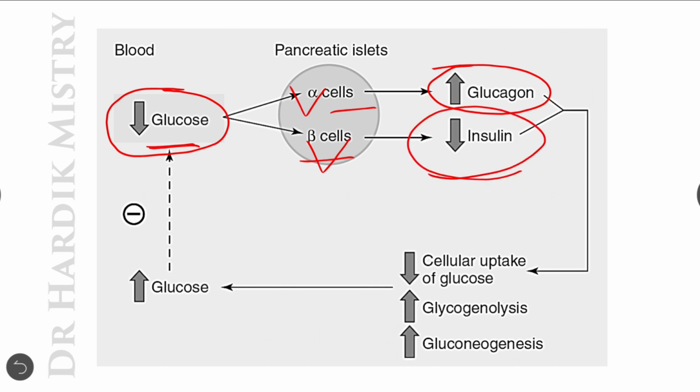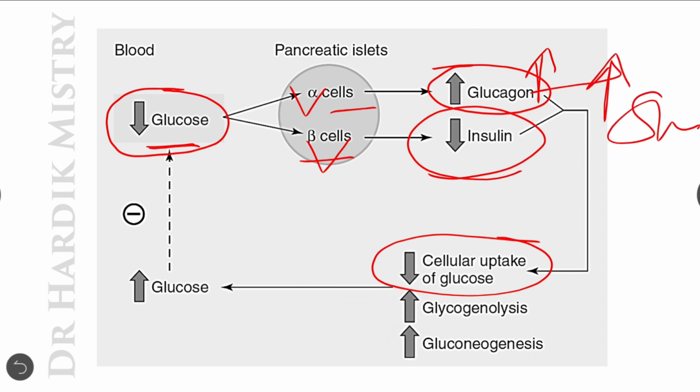So here is the increase in glucagon secretion, and what the glucagon will do is decrease the cellular uptake of glucose, because ultimately the main function of the glucagon hormone is to increase the blood sugar level, or the blood glucose level.